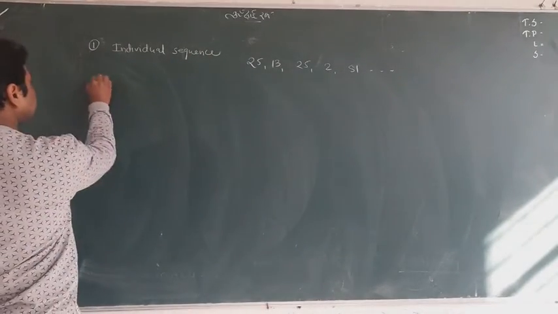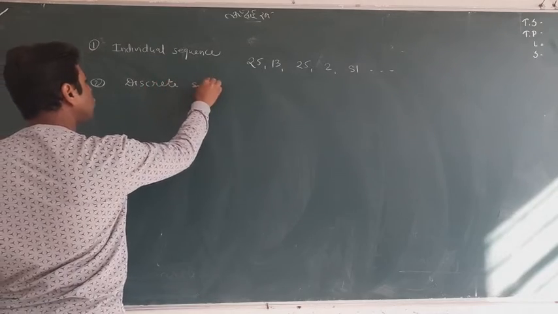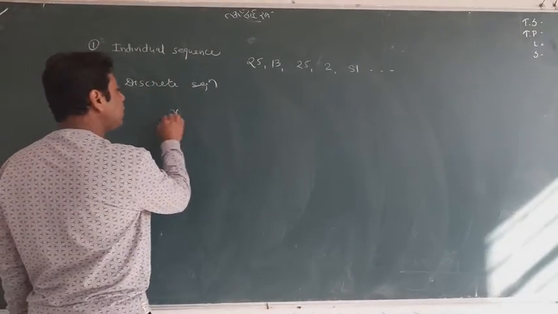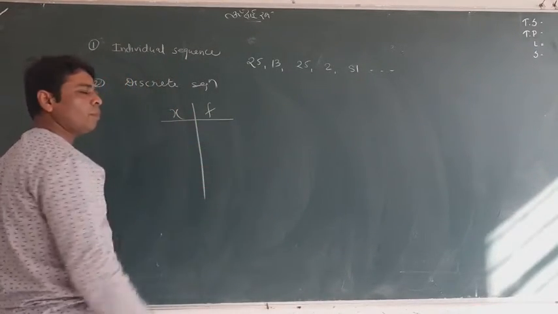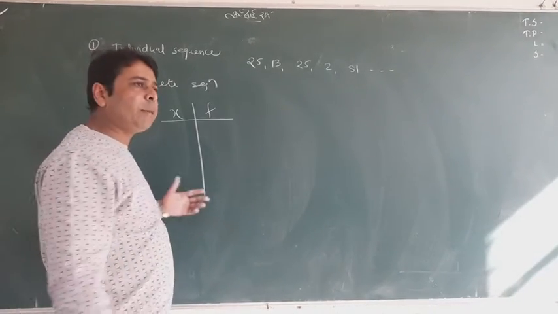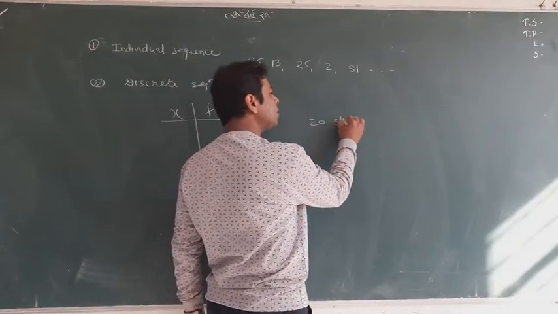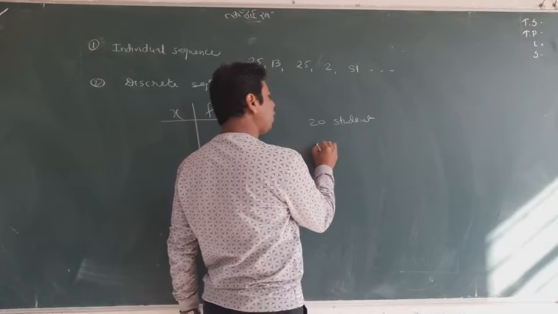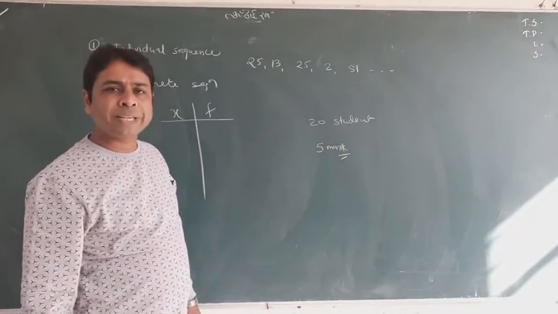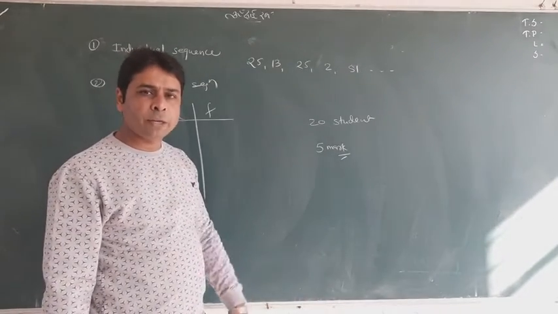Second, the discrete sequence, also called ungrouped data. In this way you will be given the data: first x and second its frequency. When can we create this? Suppose you have 20 students in the class, and a teacher took a mathematics test of 5 marks.